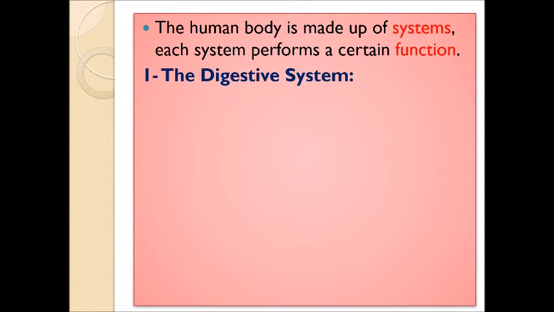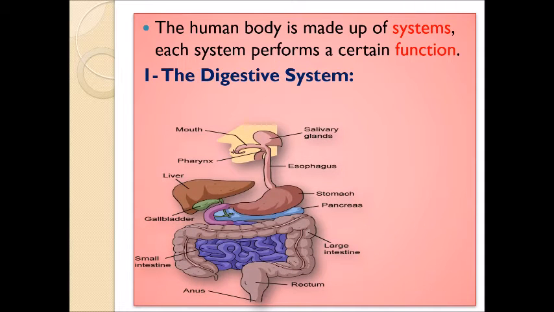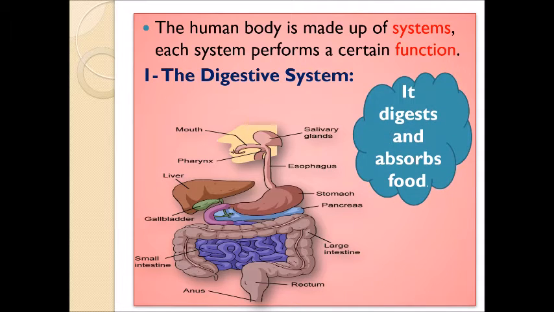First, we have to take a general look at every system in our body and the function of each one. The human body is made up of systems. Each system performs a certain function. Let's start with the digestive system. This is our digestive system. It contains many organs from the mouth to the anus. What is the function of the digestive system? It digests and absorbs food. This is the function of our digestive system.